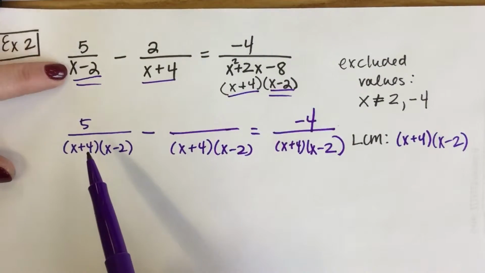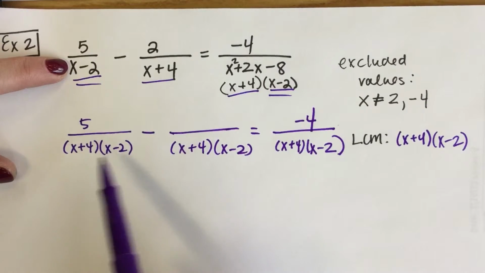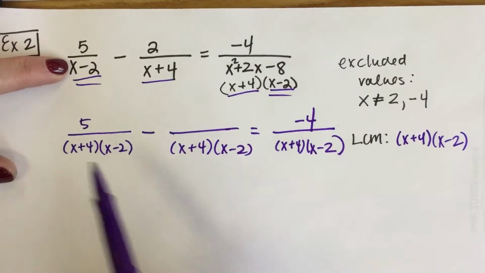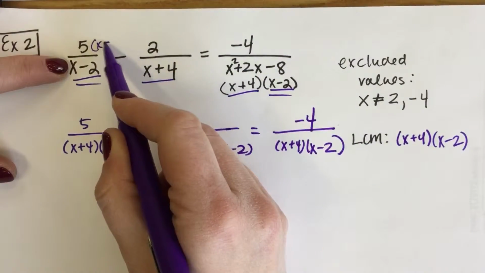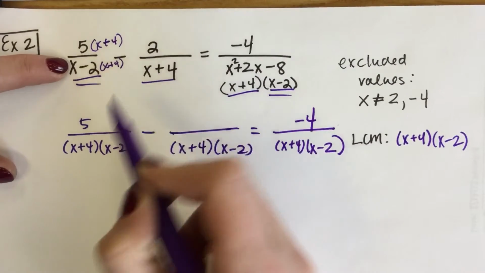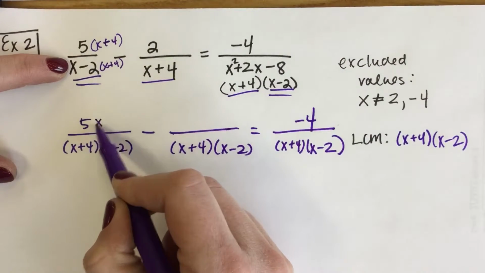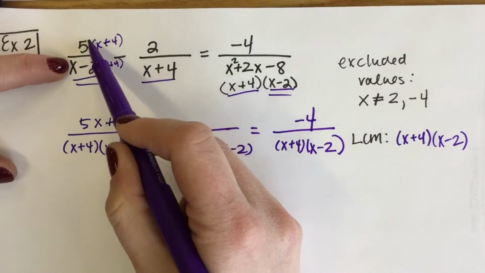But now when I go to play my compare game, if I have x minus 2 here, but here I have this, I know that I need to multiply by x plus 4 over x plus 4. So then I'm left with 5x plus 20. Don't forget you guys have to distribute that.